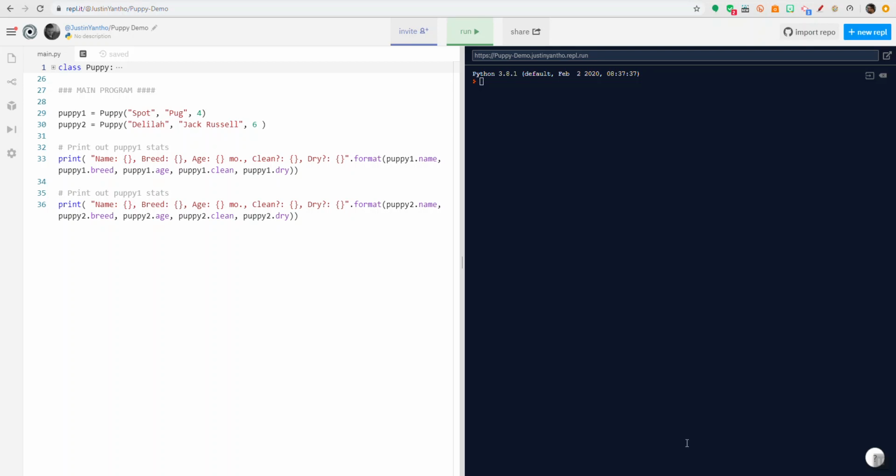So here I have logged into repl.it, and repl is an online IDE. That's an integrated development environment. Basically, it means it's a place where we can write code online, and that's similar to Trinket. It's just that repl has a little more features and is a little nicer to use. The reason we're going to use it is that it's easier to use. It's much nicer than coding in Coursemology.